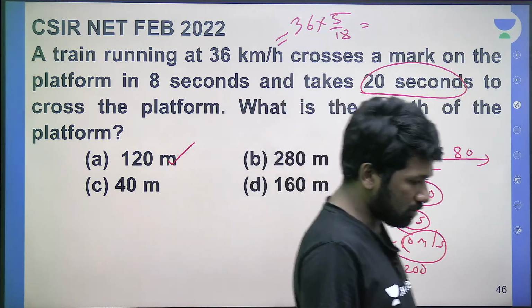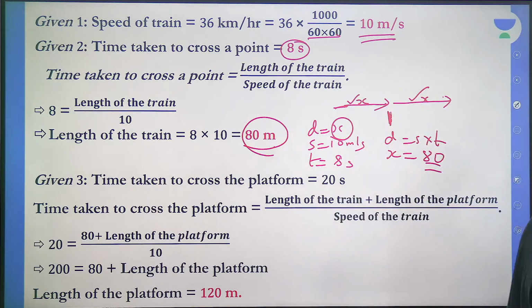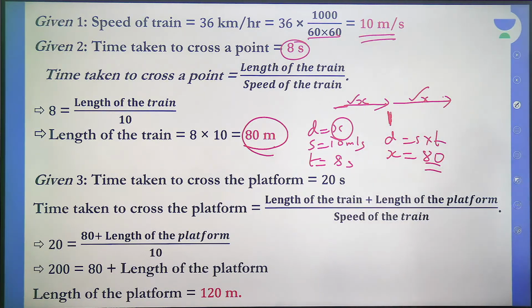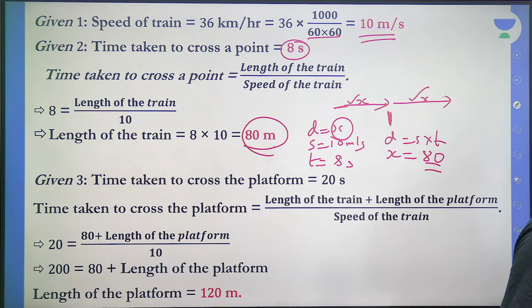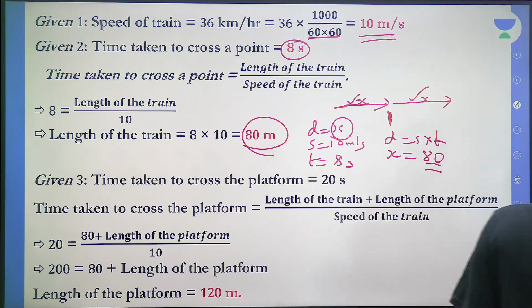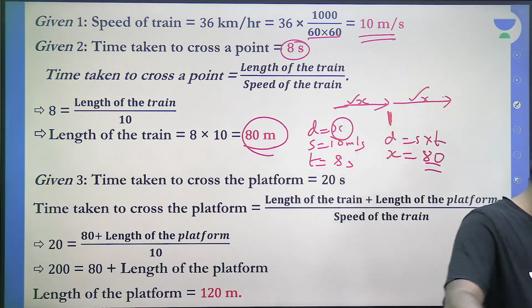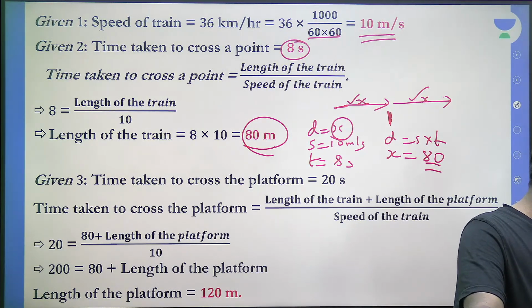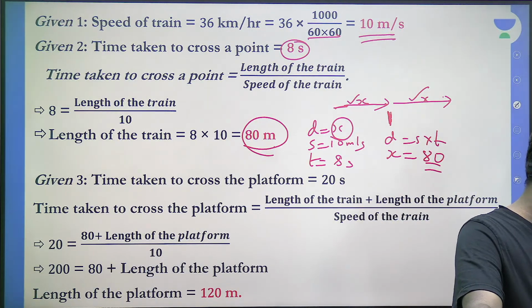How many of you understood this? Please respond. If you understood it, I will tell you a shortcut method of doing this question. Please respond whether this method is clear or not. Usma, which 60 are you mentioning? Okay, that conversion. 1 hour is 60 minutes, but we don't have to convert it into minutes. We want to convert it into seconds. 1 hour is 60 minutes and 1 minute is 60 seconds. So 1 hour is 60 into 60 seconds.